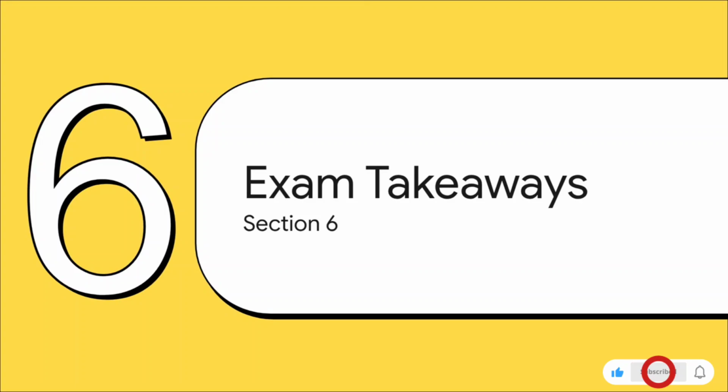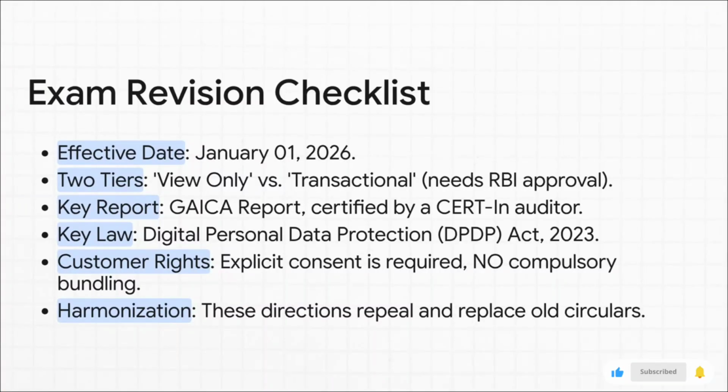All right, we've made it. Now for the most important part. Let's consolidate everything you need for your revision into one final summary. So pay close attention. This is the stuff you absolutely need to know. This slide right here is your ultimate revision checklist. Seriously, screenshot this, write it down, commit it to memory. These are the high-yield facts, the keywords like GAICA and the DPDP Act, and the core concepts like no bundling that are most likely to pop up on your exam. If you master this slide, you'll be in great shape.